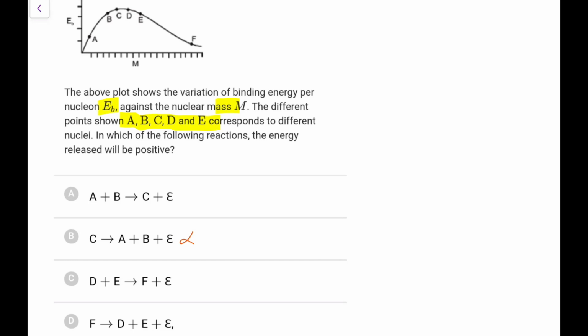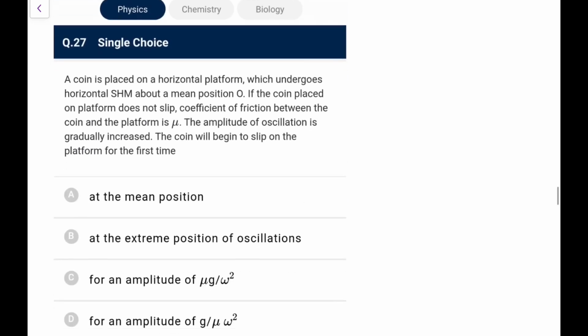Let me check again, D plus E going to F. This is not going to happen because they are already more stable. F going into D plus E, that is definitely going to be the more stable one, so that appears more feasible. A plus B is also looking feasible, but the more appropriate one I see is F to D plus E, because it appears to be at a higher mass number. A plus B combining, I think, would not be that easy. It's tough to reject that, but more appropriately I'll go for D here.